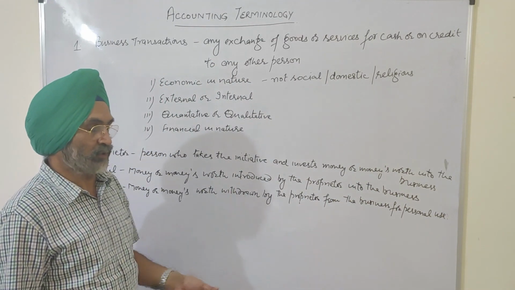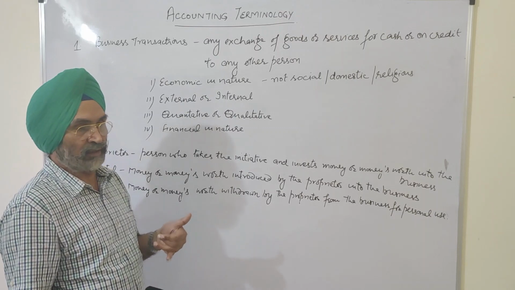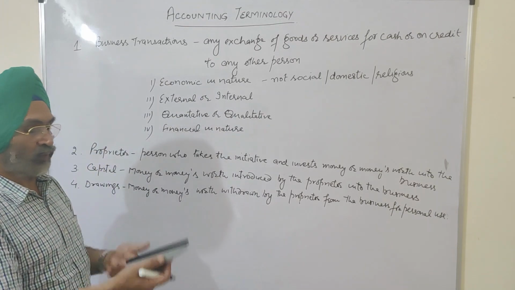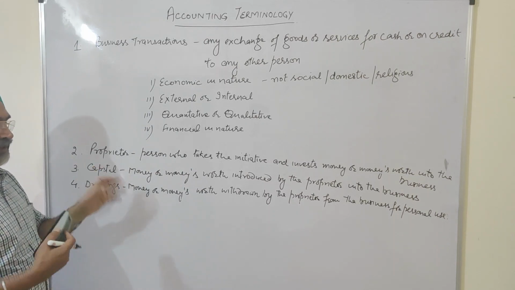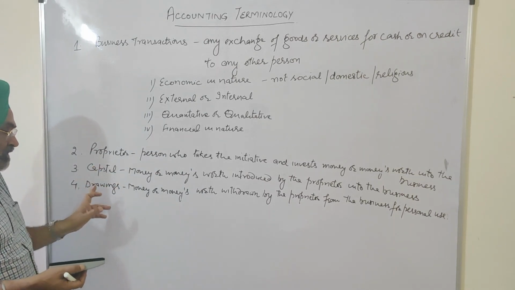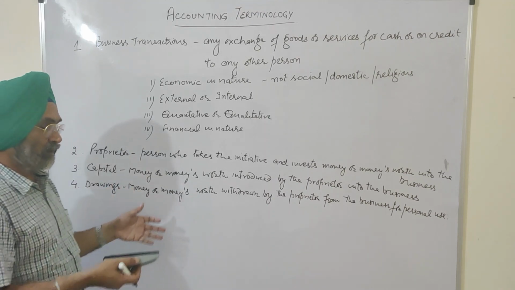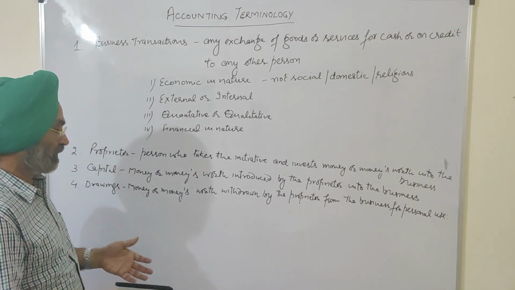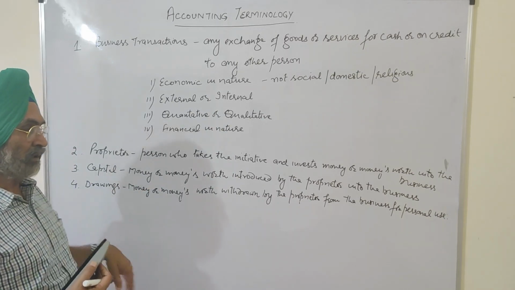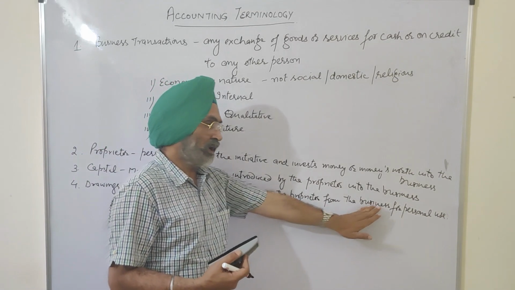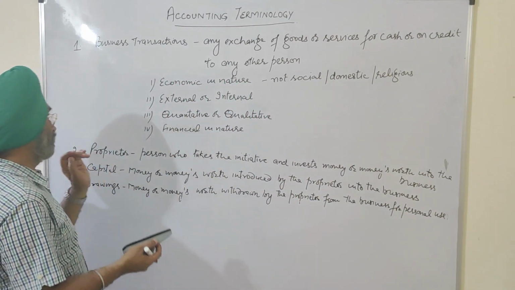Anything which goes from business to personal is a drawing, and which comes from personal to business becomes the capital. So this is the drawings. Not only money. It may be money, it may be furniture, it may be a computer, it may be goods. Whatsoever is withdrawn by the proprietor from the business for his or her personal use will be called drawings.